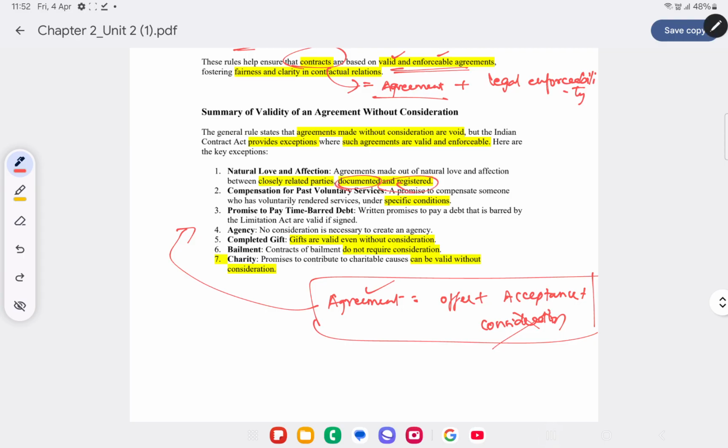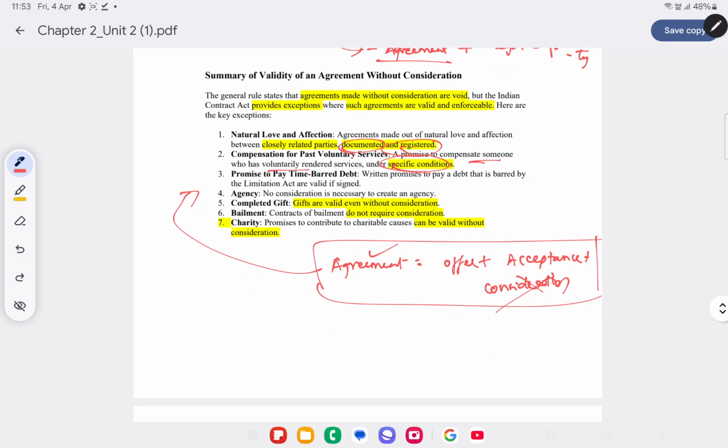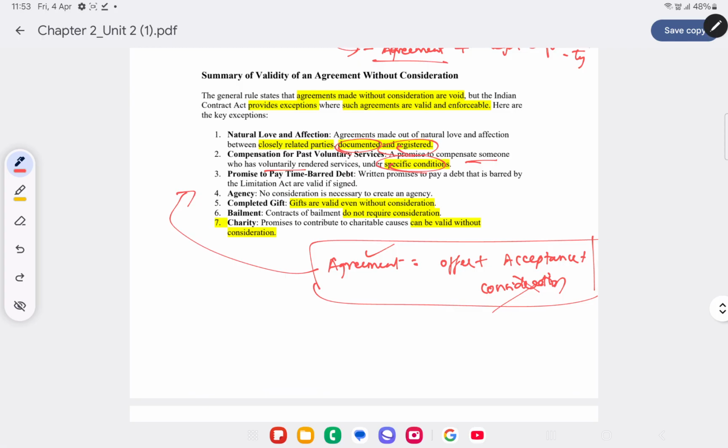Compensation for past voluntary services. If past voluntary services are compensated under specific conditions, in that case it is said to be valid even without consideration. Promise to pay time bar debt. Usually time bar debt cannot be recovered, it will become invalid. But if the other party is making the payment without expecting any consideration from our side, then it is said to be a valid agreement even without consideration.